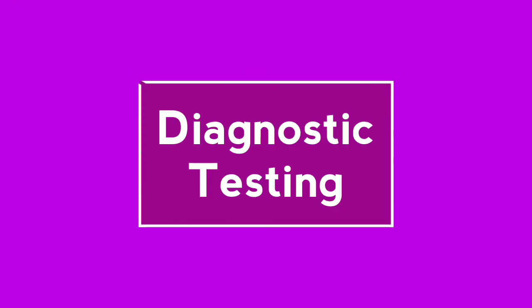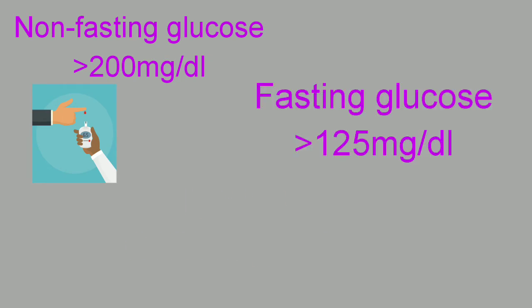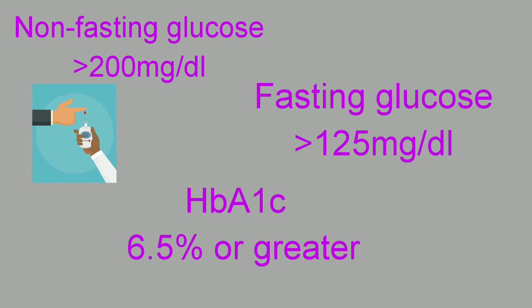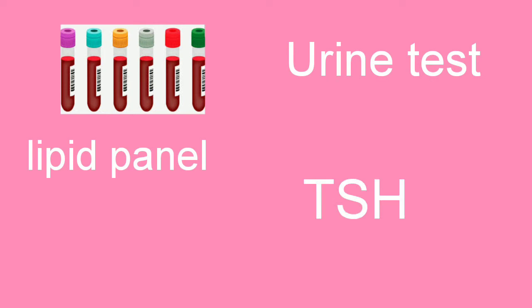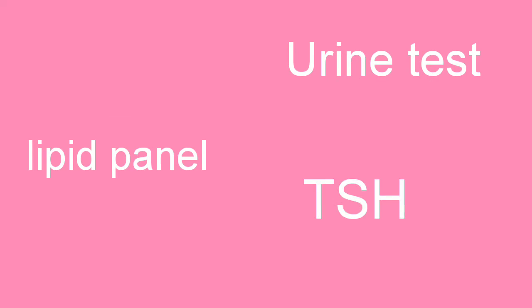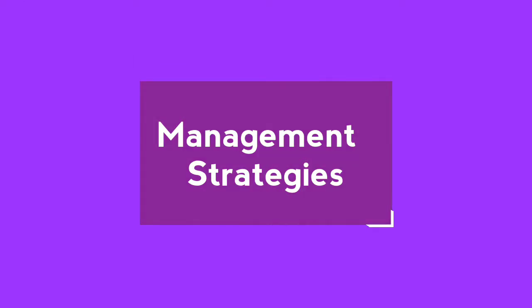Diagnostic testing for type 2 diabetes mellitus. Probable diagnosis can be made on a non-fasting glucose greater than 200, a fasting glucose greater than 125, or a hemoglobin A1C of 6.5% or greater. Further testing should include a urine test for ketones and spillover glucose, a lipid panel, and thyroid-stimulating hormone for hypo or hyperthyroidism. With the diagnosis of type 2 diabetes mellitus, management strategies must be utilized.